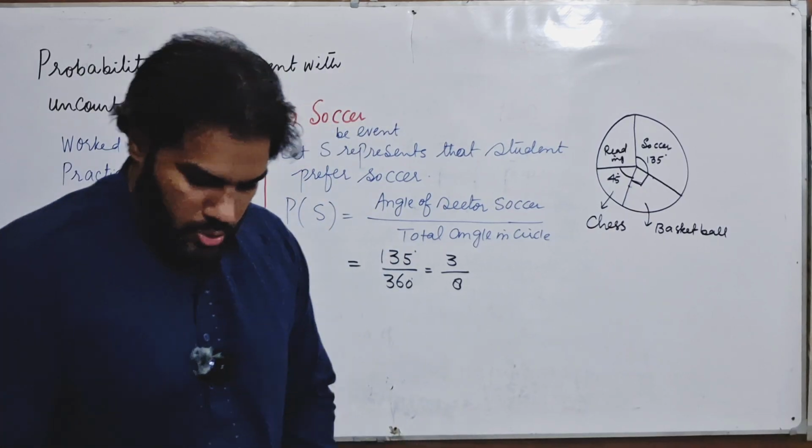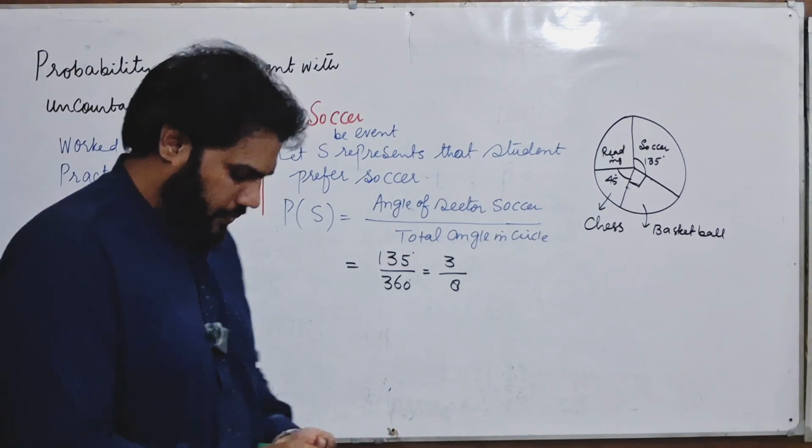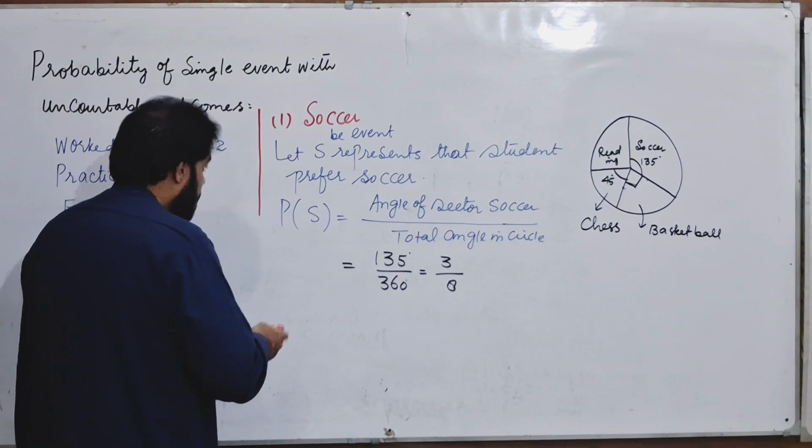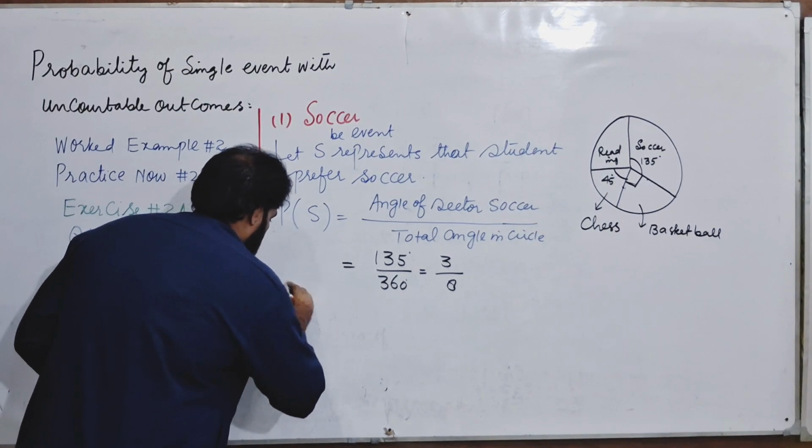In the second part, you have to find the probability of reading. You have to choose a student who prefers reading.